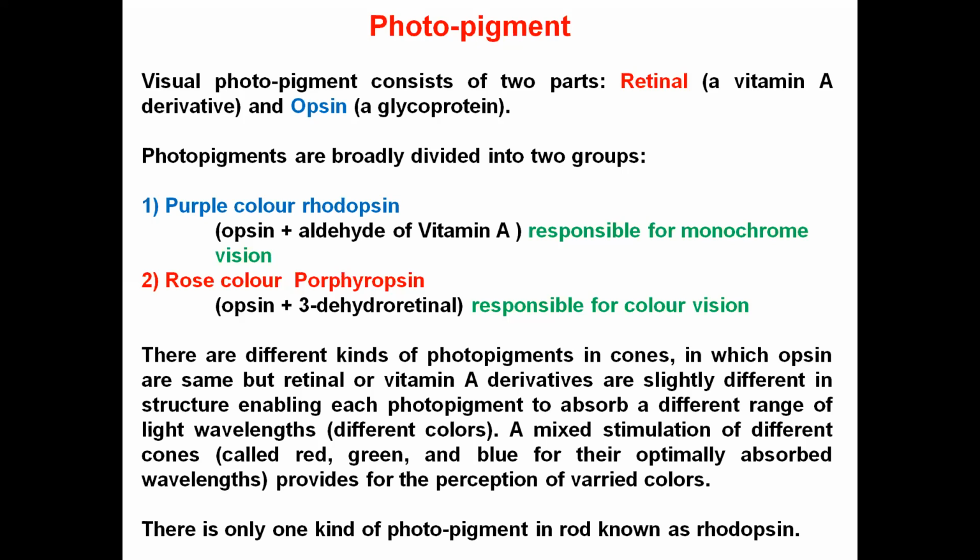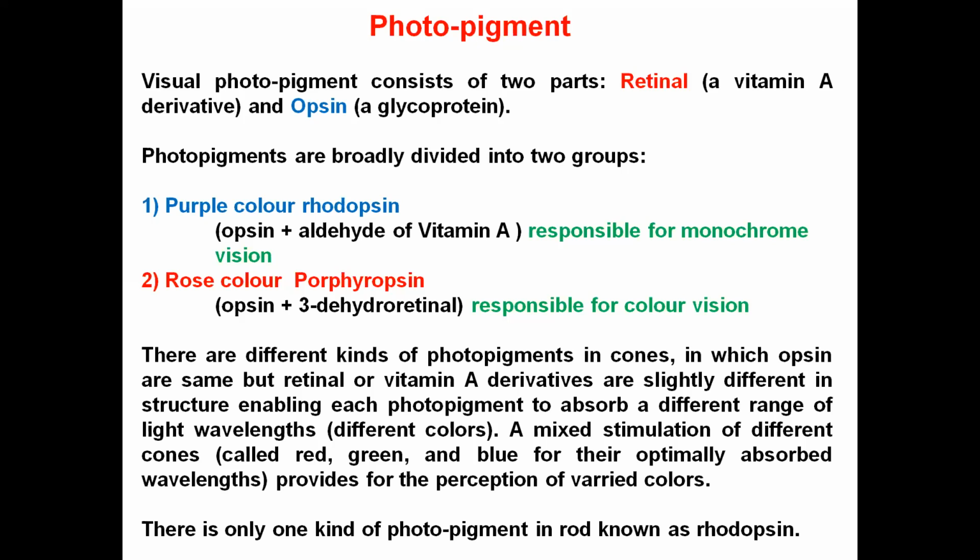Because of the slight difference in the vitamin A derivative, which is a part of the porphyropsin, it enables this photopigment to absorb a different range of light wavelengths. So because it absorbs light of different wavelengths, we see different colors.